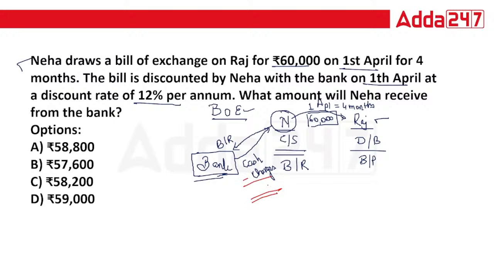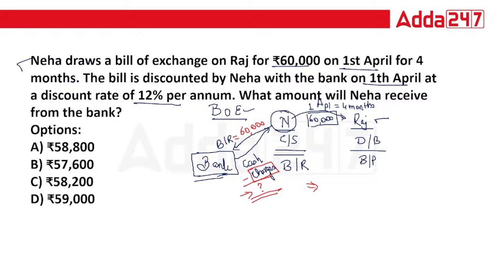So now in this question, they want how much the bank will give to Neha. Though the bill amount is 60,000, the bills receivable amount is 60,000, in this case, as the bank is giving immediate cash to Neha, the bank will deduct some charges, which are known as discount charges. So we need to find out what actually the payment made by the bank to Neha is. This amount they want. Chaliye, so let's calculate it together.